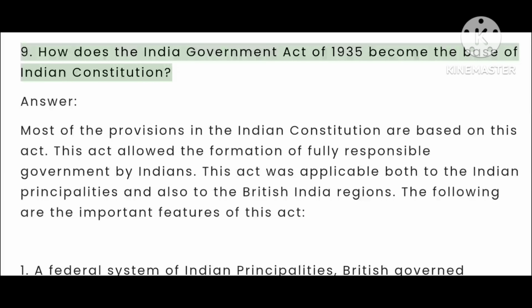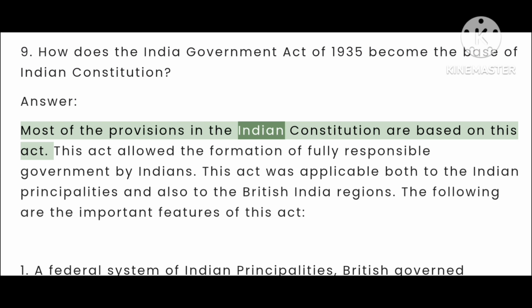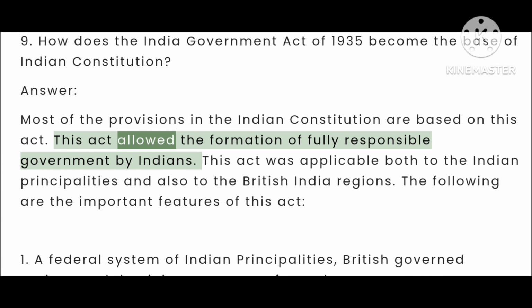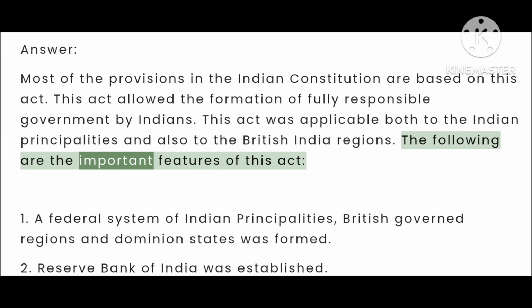9. How does the India Government Act of 1935 become the base of Indian Constitution? Answer. Most of the provisions in the Indian Constitution are based on this Act. This Act allowed the formation of fully responsible government by Indians. This Act was applicable both to the Indian principalities and also to the British India regions. The following are the important features of this Act.